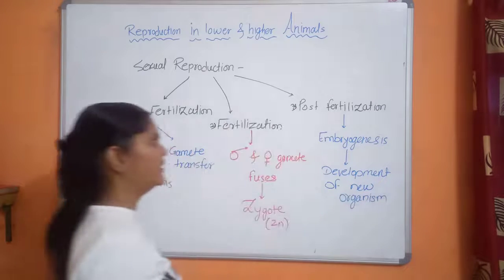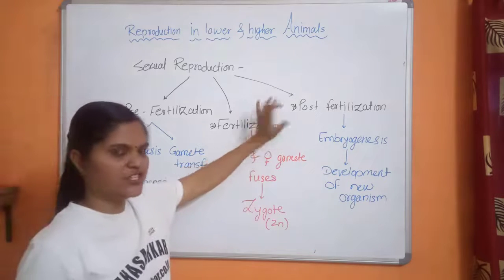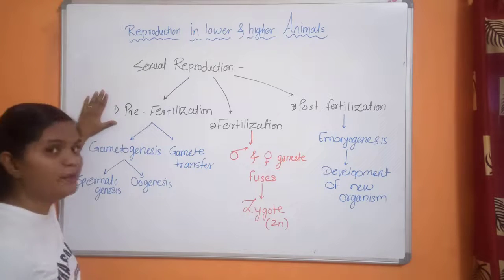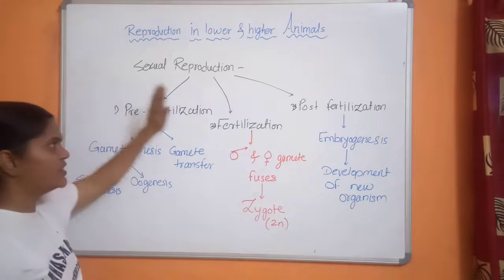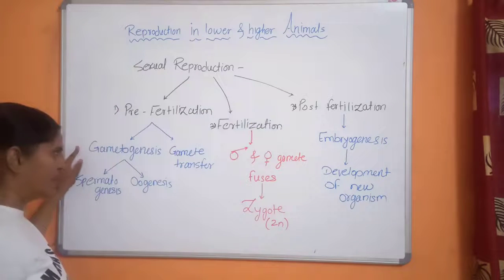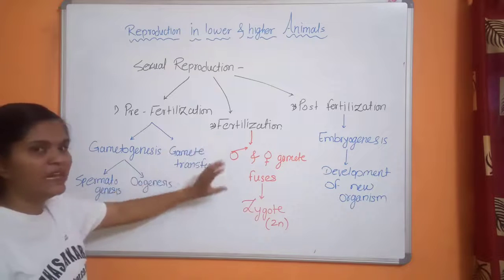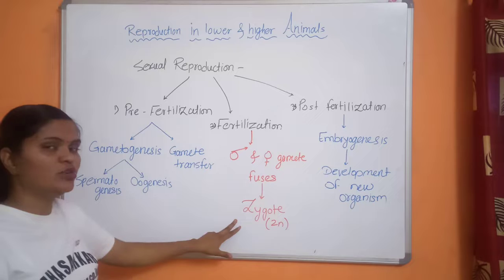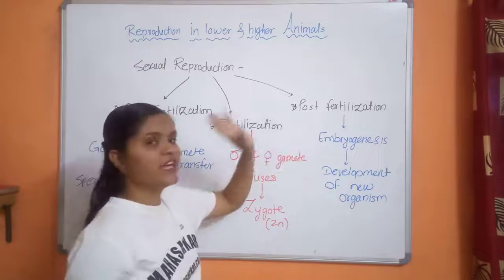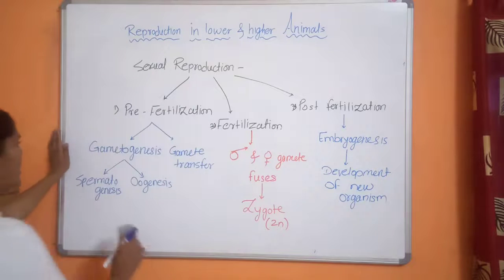So you understand this sexual reproduction shows these three major events: pre-fertilization, gametogenesis, gamete transfer. Fertilization, in which male and female gametes fuse and it shows zygote production, and post-fertilization, in which embryo is produced. So embryogenesis.